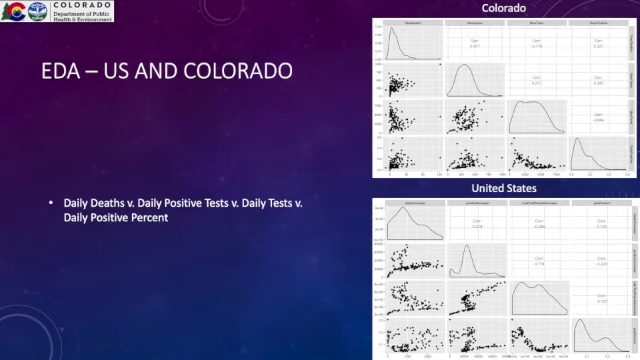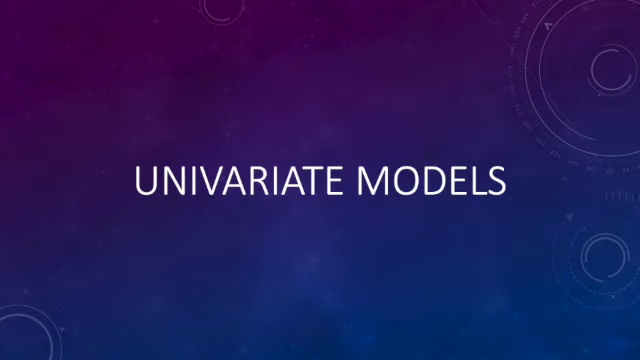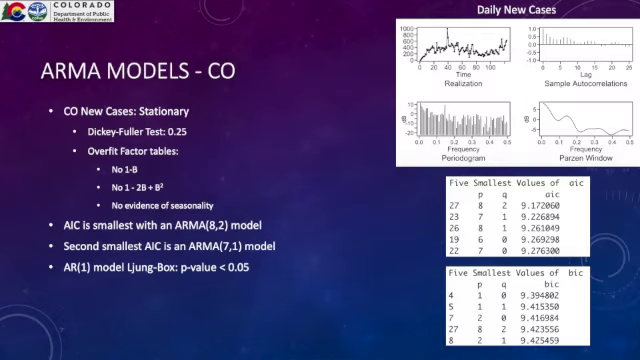In our EDA, we looked at daily deaths, daily positive tests, and daily positive percent. And they were all intercorrelated, so we wanted to bring those all into our multivariate time series analysis forecasts. But we start with our univariate models. We start with our ARMA model for Colorado.